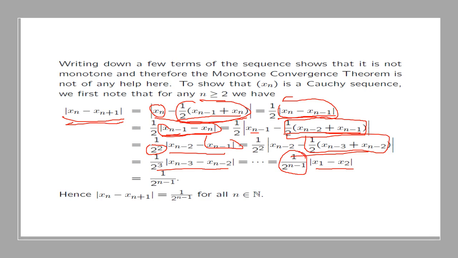So the conclusion is that the distance between x_n and x_{n+1} is simply equal to 1 over 2 to the power n minus 1, and this is true for all n.